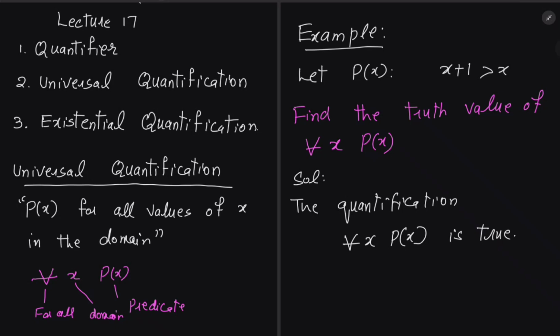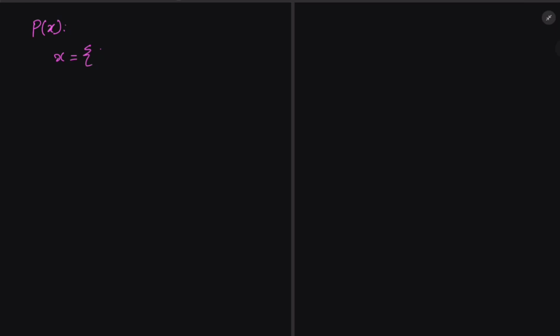Sometimes it happens that in universal quantification, you are dealing with integers, not with the real numbers. For example, if we have a predicate P of x, but x is the set of integers 1, 2, 3, 4, how can you prove the universal quantification in this case?